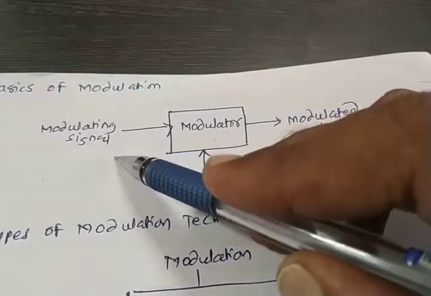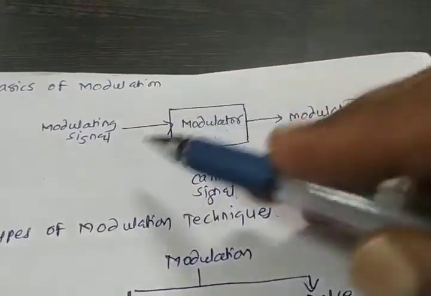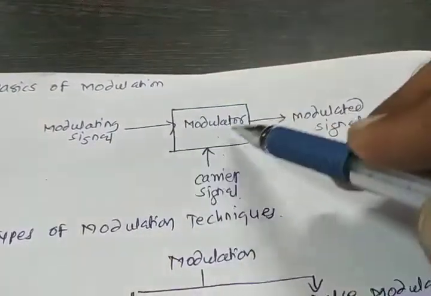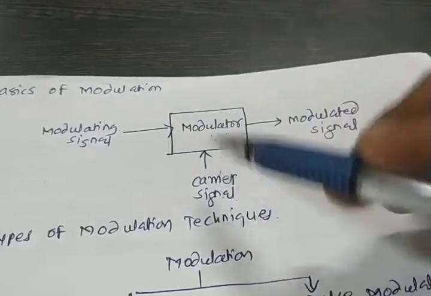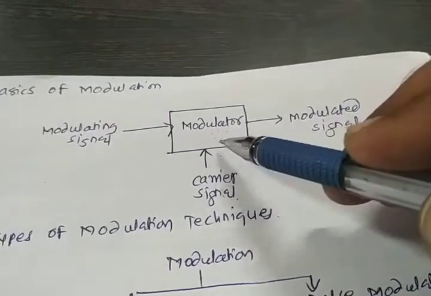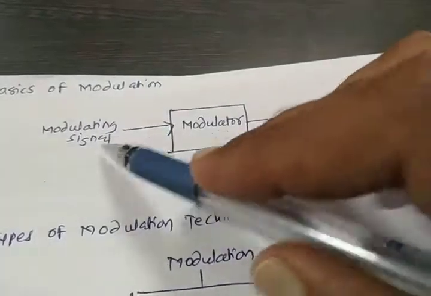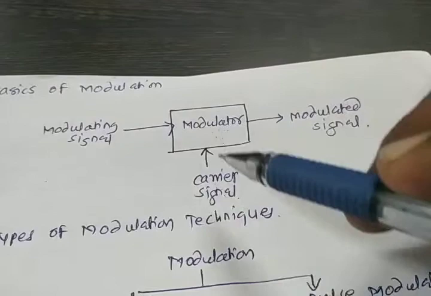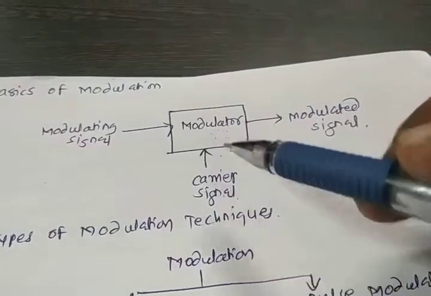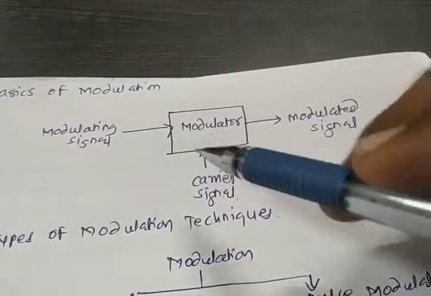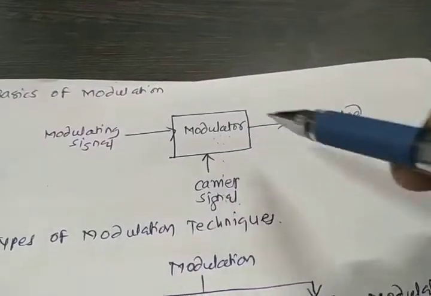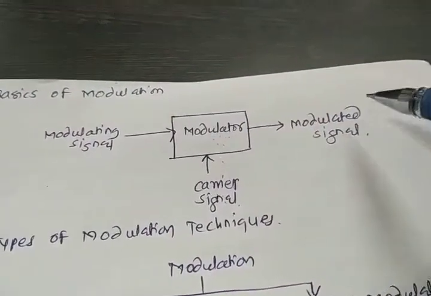The difference between the modulating signal and the modulated signal is that the carrier signal is varied in proportion with the modulating signal, so at the output of the modulator we observe the modulated signal.